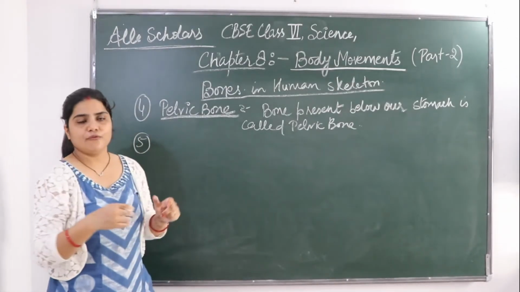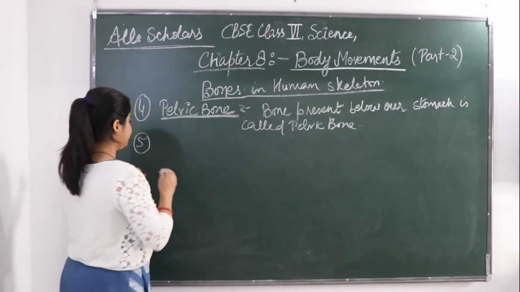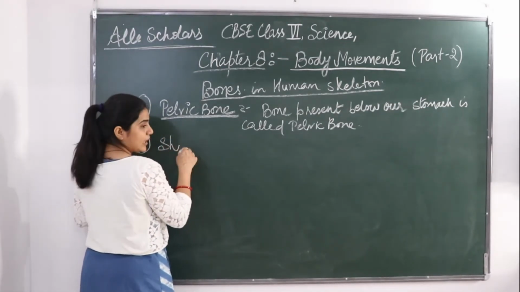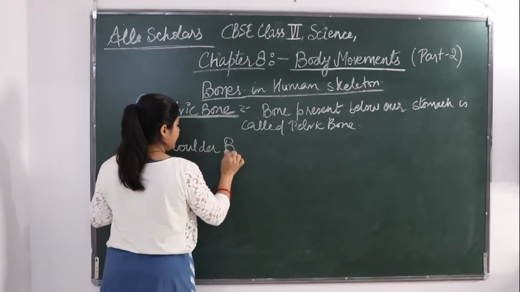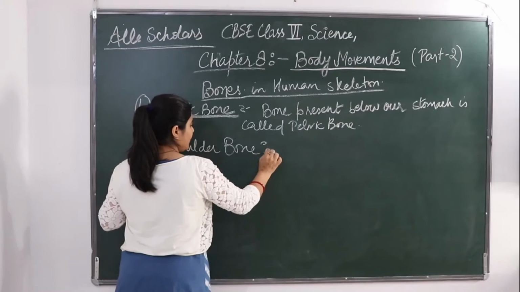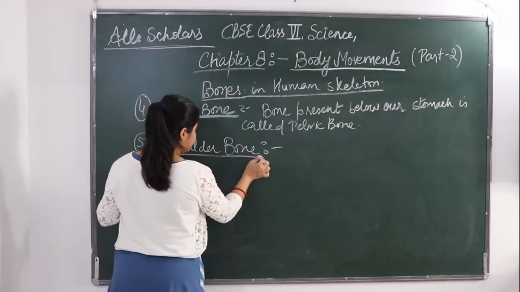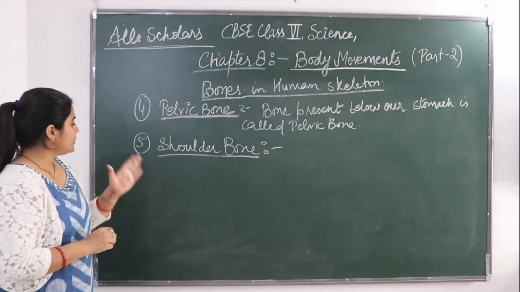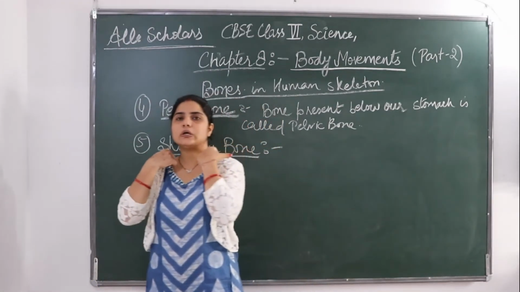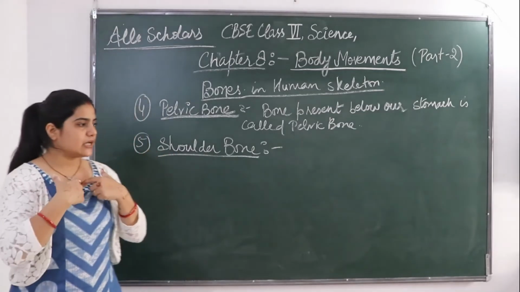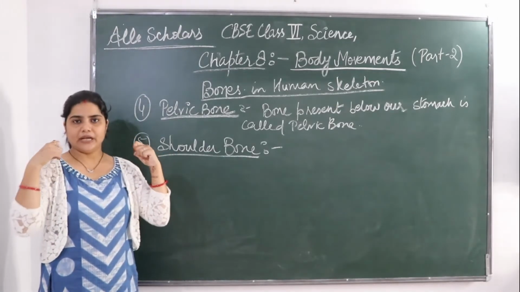The next type of bone is the shoulder bone. We are going to study about the shoulder bone. This bone is very delicate. The shoulder bone is formed by the collarbone, this is our collarbone, and the shoulder blades.